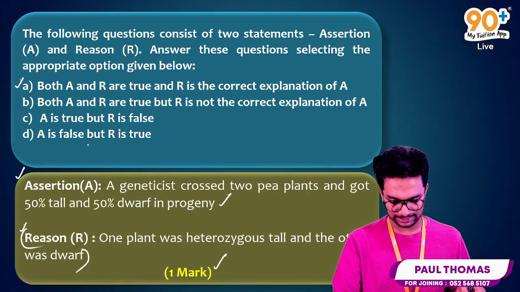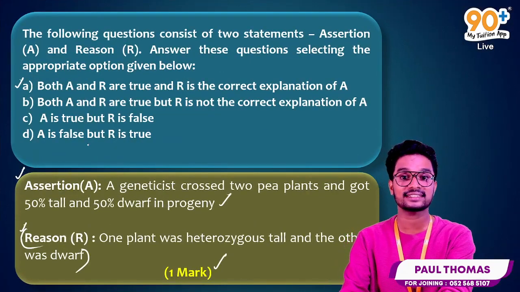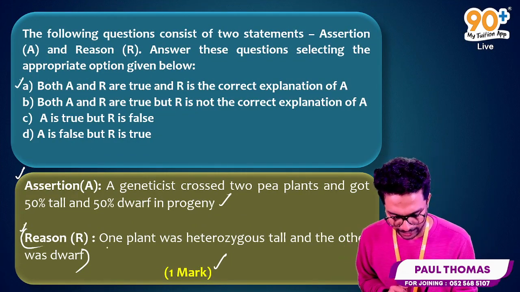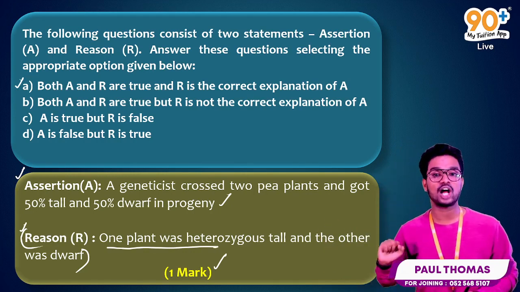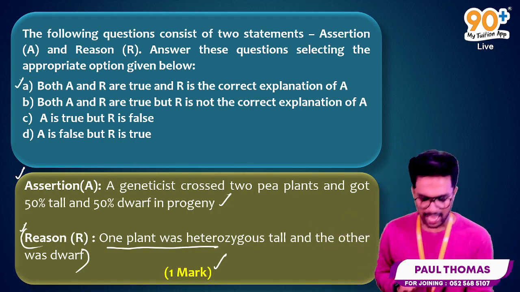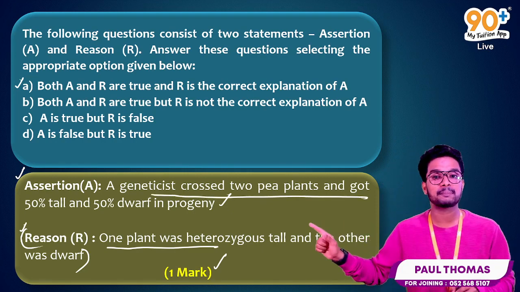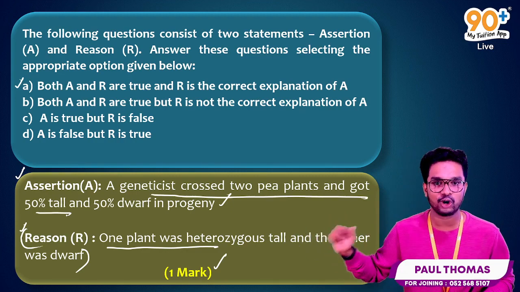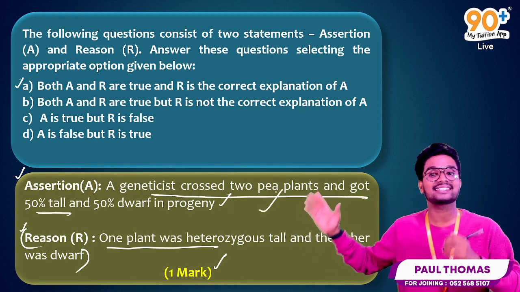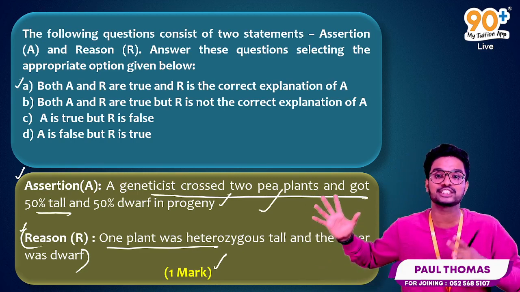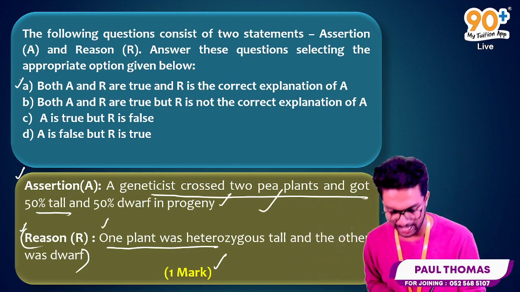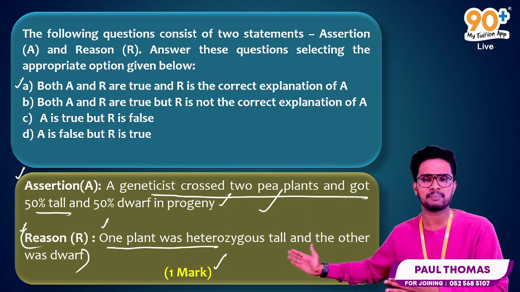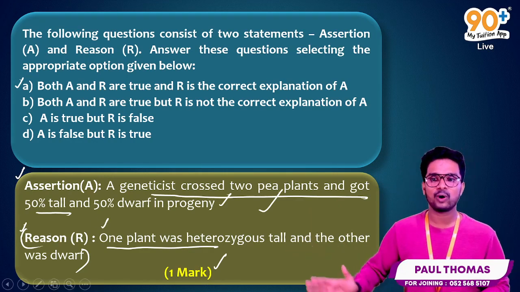Okay, here is the question. Just read the question again, my dears. The reason says one plant was heterozygous tall and the other was dwarf. The assertion says a geneticist crossed two pea plants and got 50% tall as well as 50% dwarf in progeny. That means obviously the assertion is true. And now we need to mention the reason as well. Here the reason they have given is that one plant was heterozygous tall and the other was dwarf.